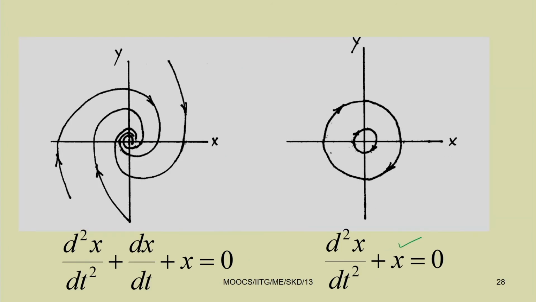And if you take this one, this is similar to that of an undamped system. So, here omega square equal to 1. So, here you will have a response like this. So, this is the center. So, depending on the initial condition, you can get different types of circles.